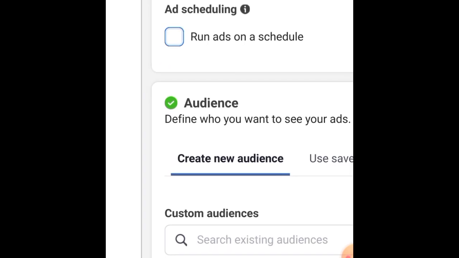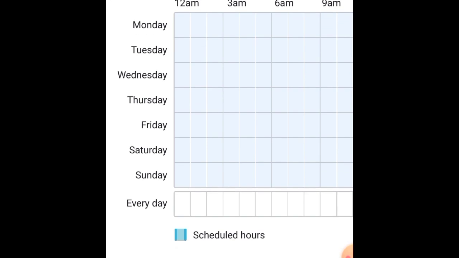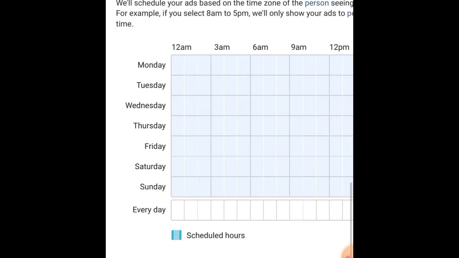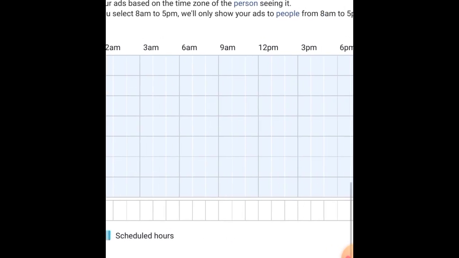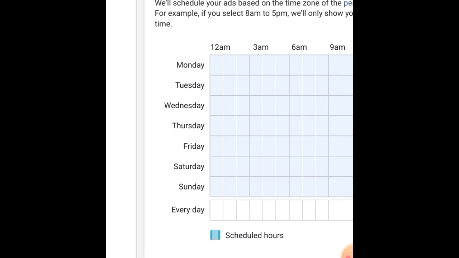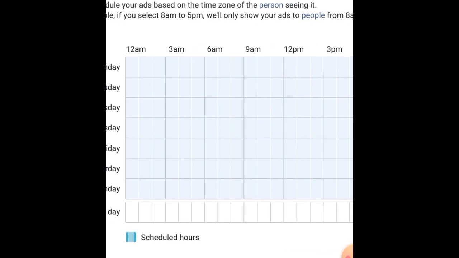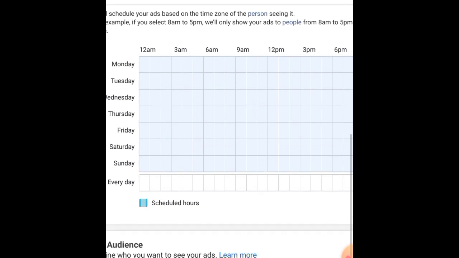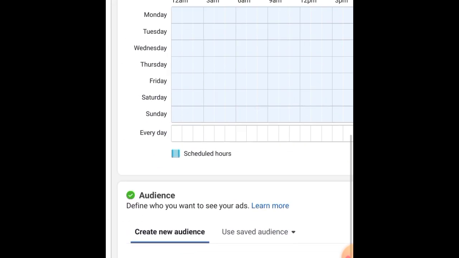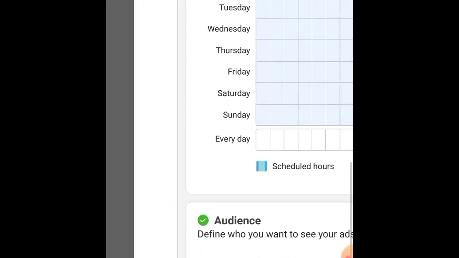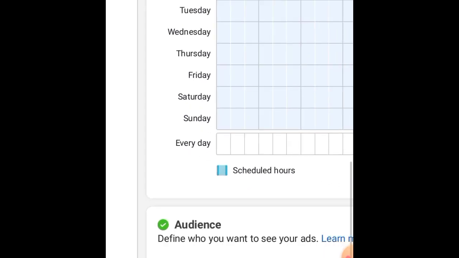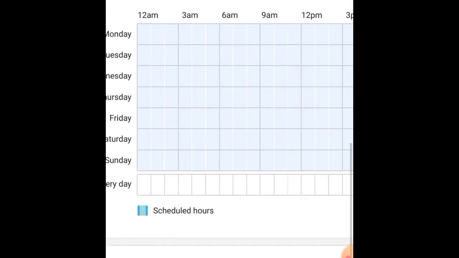Okay, now once we tick run ads on a schedule, it's going to bring out an interface for us. As you can see right now, it says we will schedule your ads based on the time zone of the person seeing it. For example, you can select 8 a.m. to 5 p.m. See this table right now, it shows you the particular days of the week right here. You can see Monday to Sunday, and then on top of it you can see time, starting from 12 a.m.